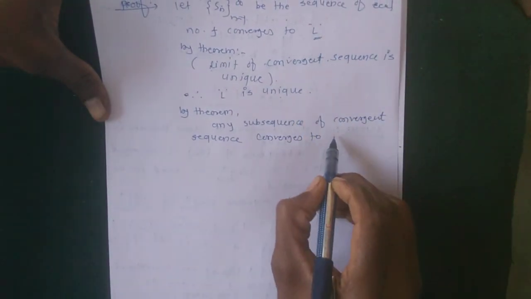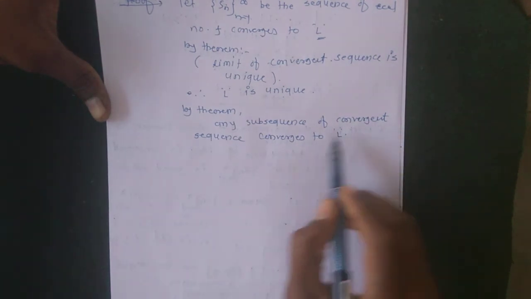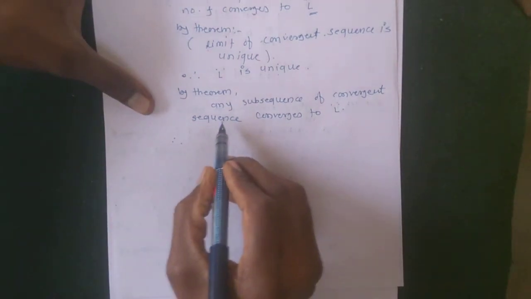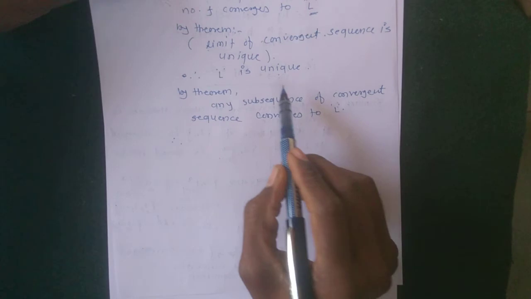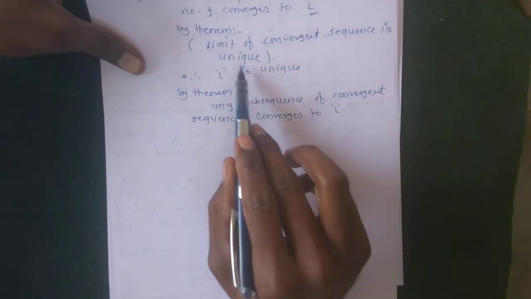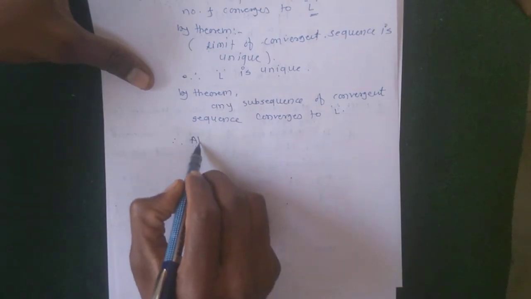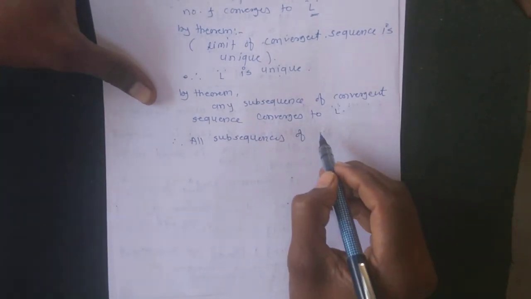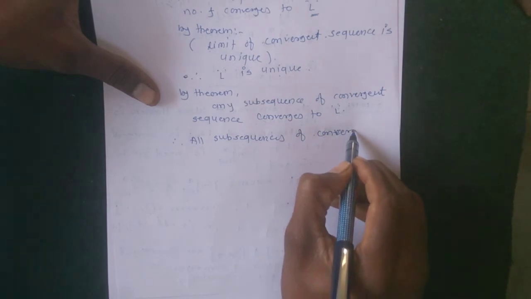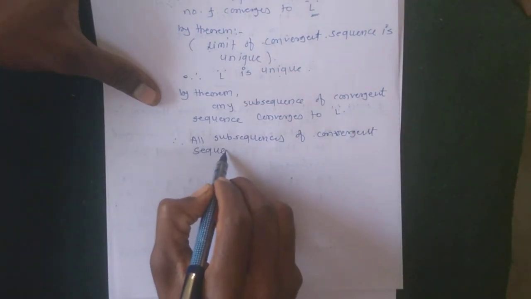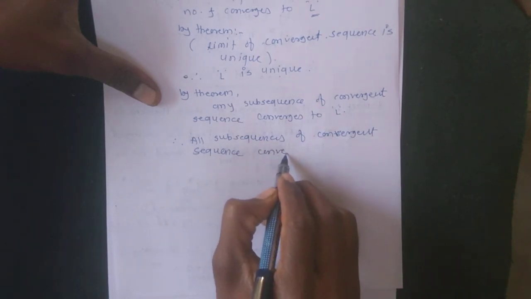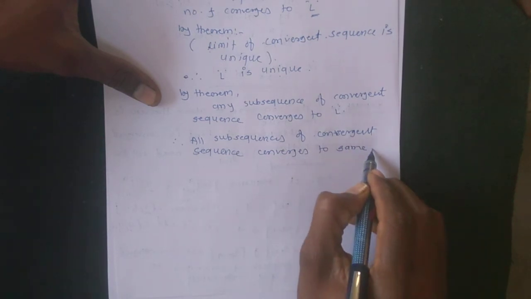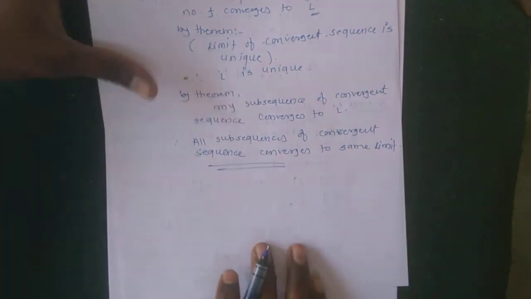Here the same limit point is L. Any subsequence of the convergent sequence Sn is also convergent to L, and so therefore all subsequences of a convergent sequence converge to the same limit. This is our proof of the corollary.